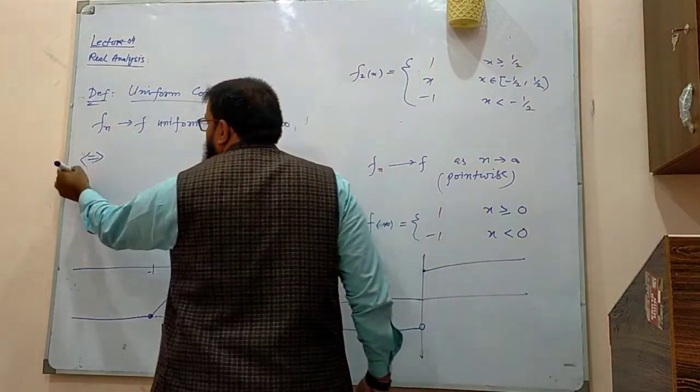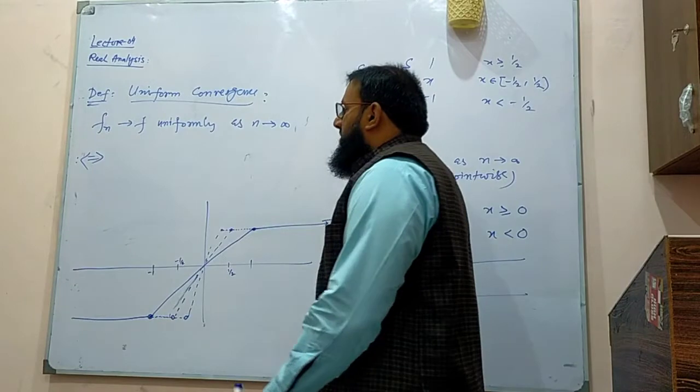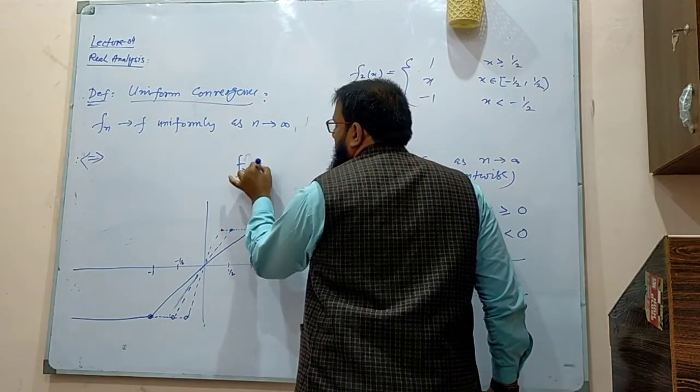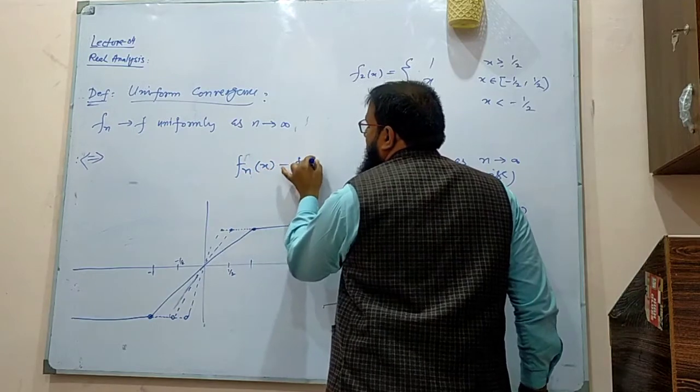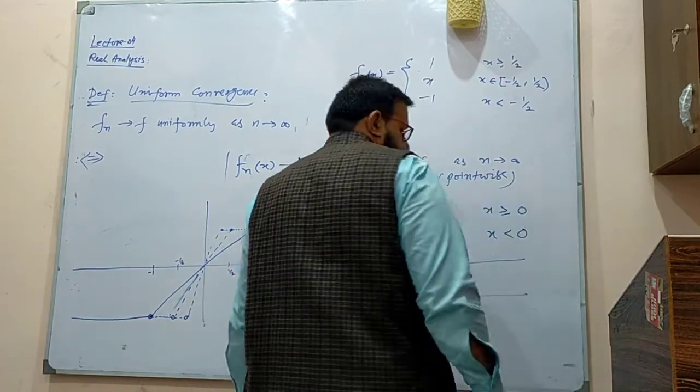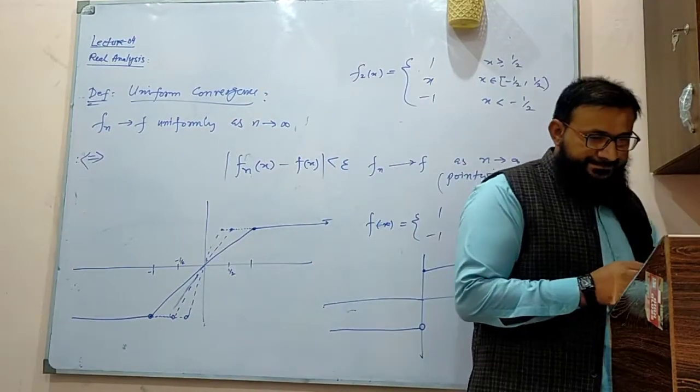It means what is going to be the definition. The definition is the same: fn evaluated at x minus f of x should be made as small as possible. But when?